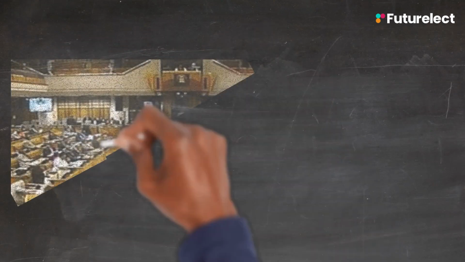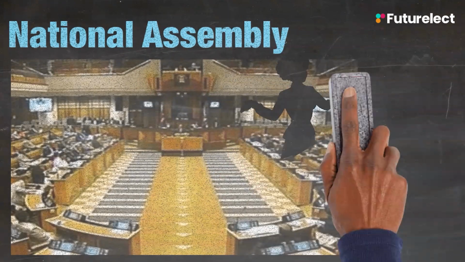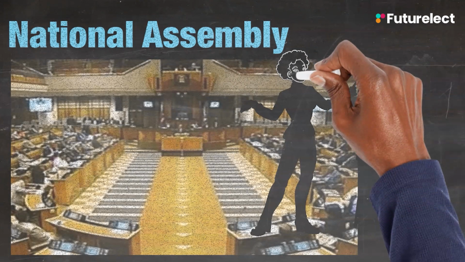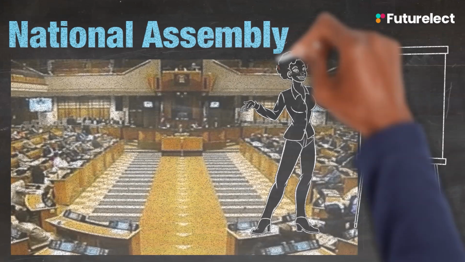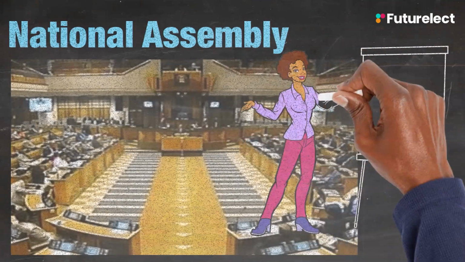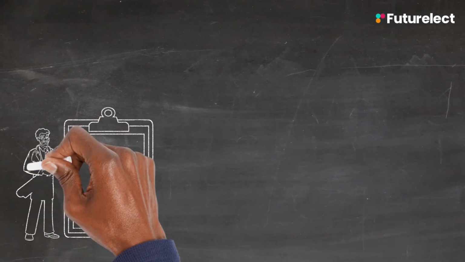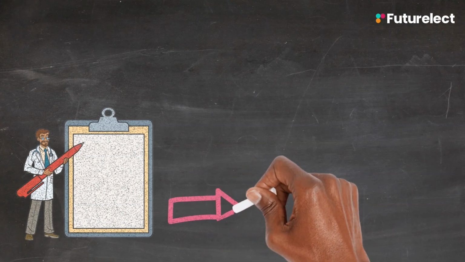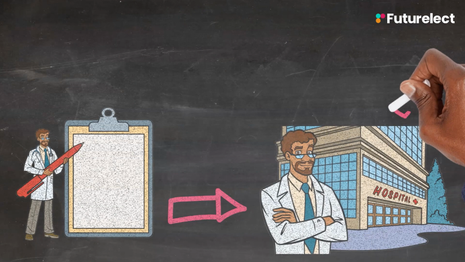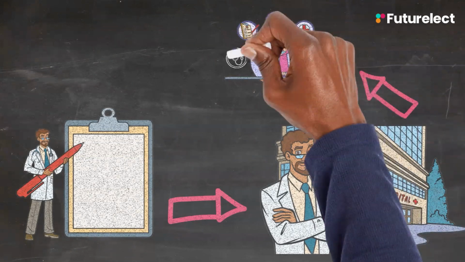The process begins with the Minister of Finance presenting the budget speech in Parliament, usually in February of each year. They provide an overview of the government's financial priorities and spending plans for the upcoming financial year. So say hospitals are failing. The budget speech will explain that the government wants to boost the building of more clinics in rural areas to ease the pressure on major city hospitals.